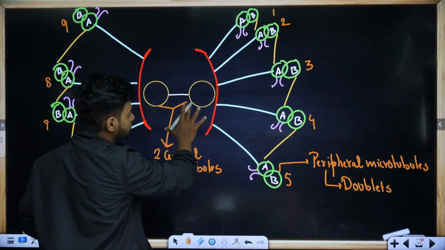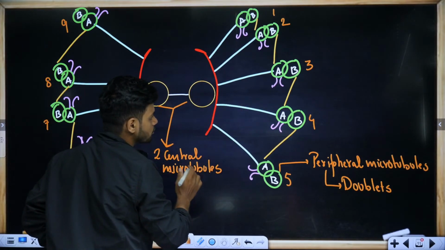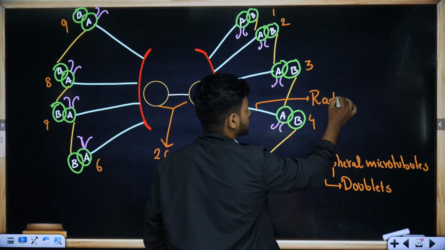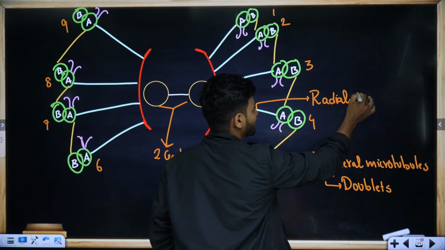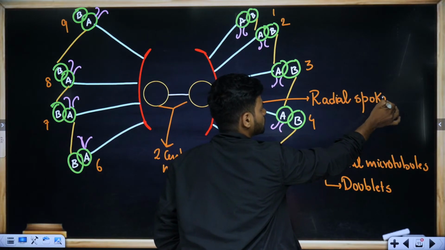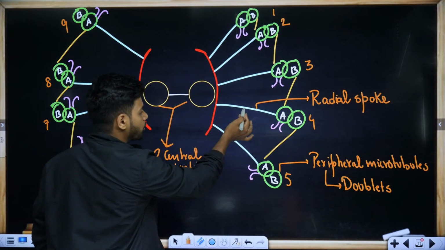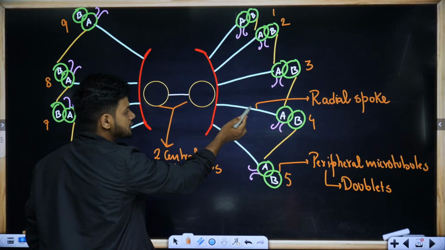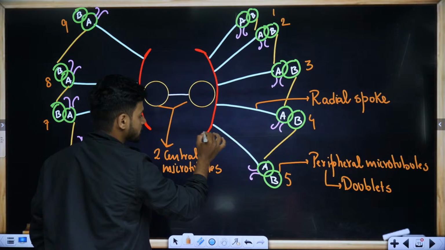The central microtubules are connected to the outer microtubules with the help of radial spokes. A radial spoke is never directly connected to the central microtubules. Radial spokes are always connected to this regular part.